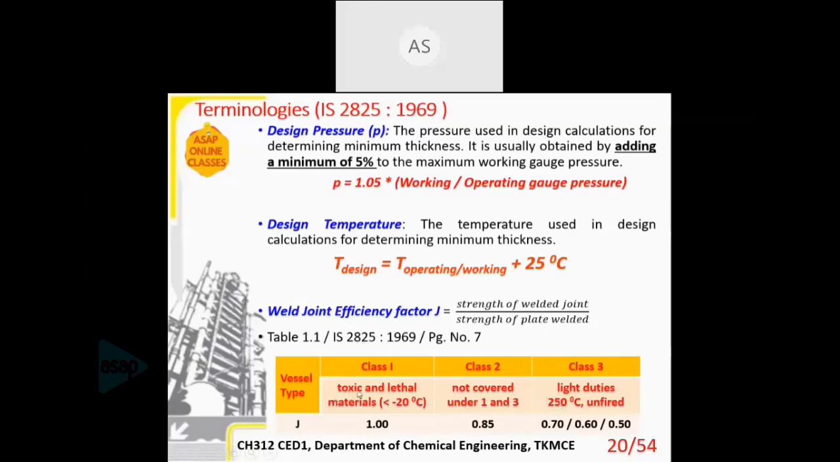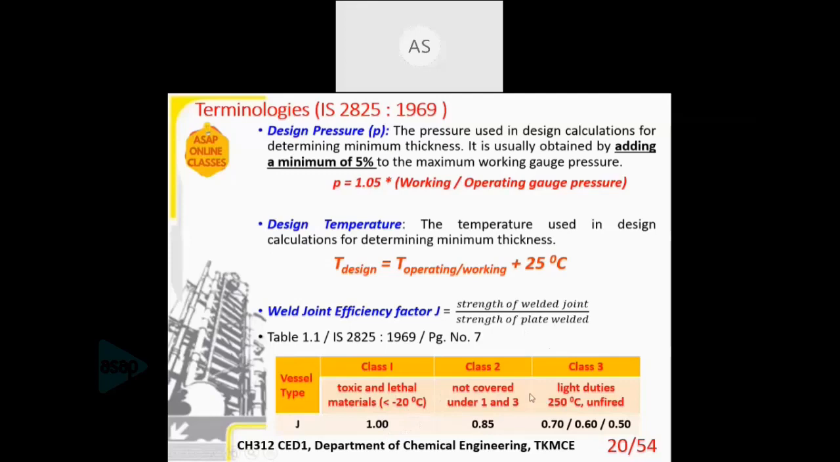There are three classes of vessel: class 1, class 2, and class 3. Class 1 vessels are used for handling toxic and lethal materials at temperatures less than 20 degrees Celsius. There you cannot take any chance. The welding must be of the same strength as that of the plate welded, so the J factor must be 1.